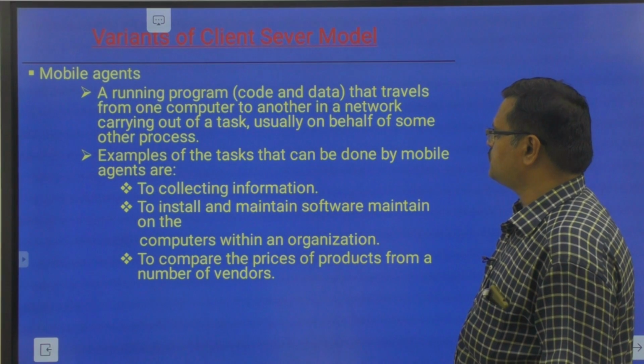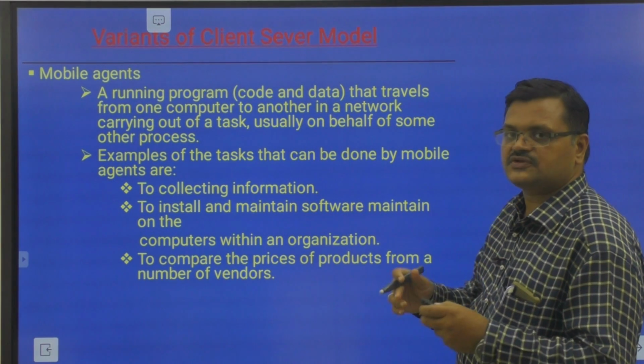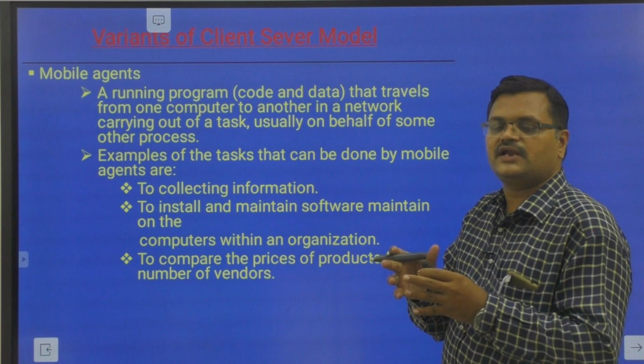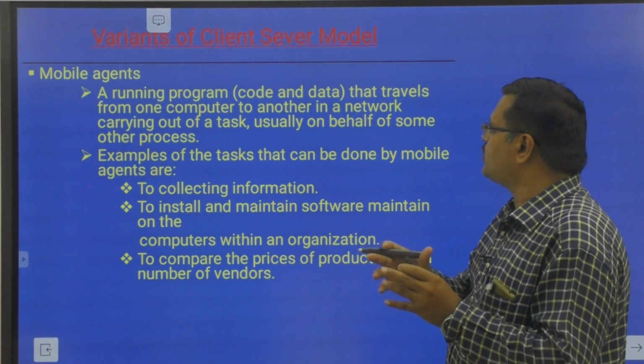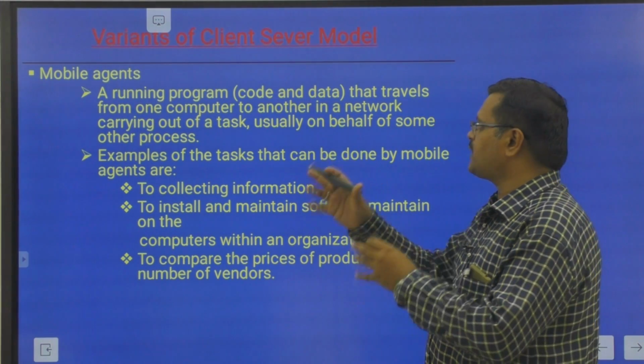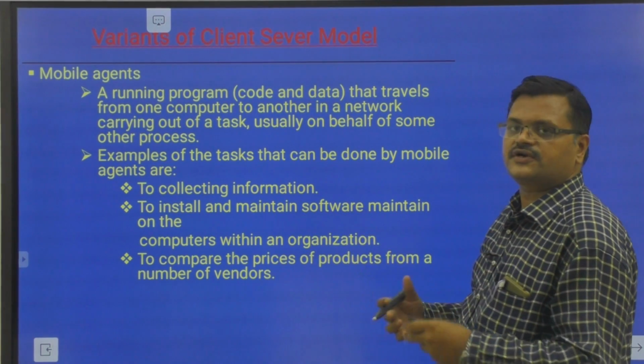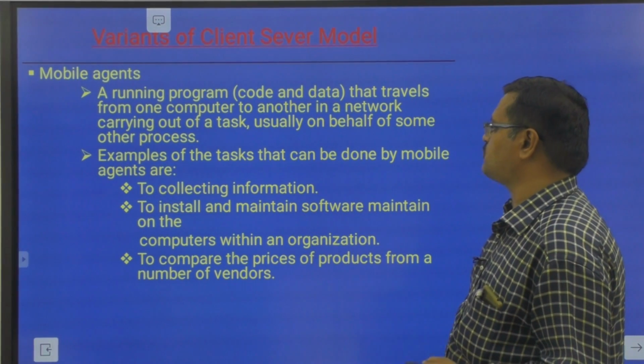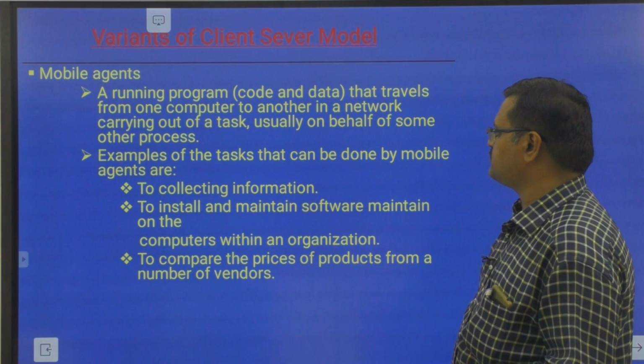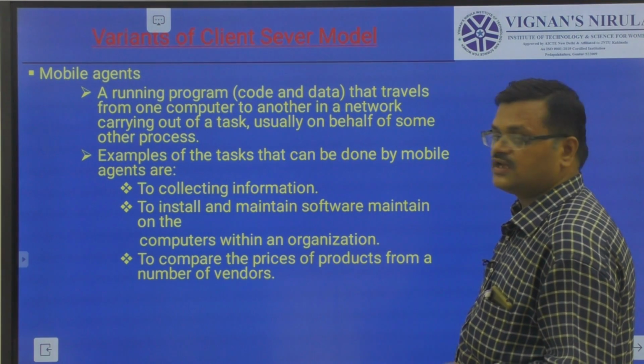Mobile agent. Mobile code works on a fixed computer, whereas a mobile agent is a running program or code that travels from one computer to another in a network, carrying out a task usually on behalf of another process. Examples include collecting information, and installing and maintaining software on computers within an organization.